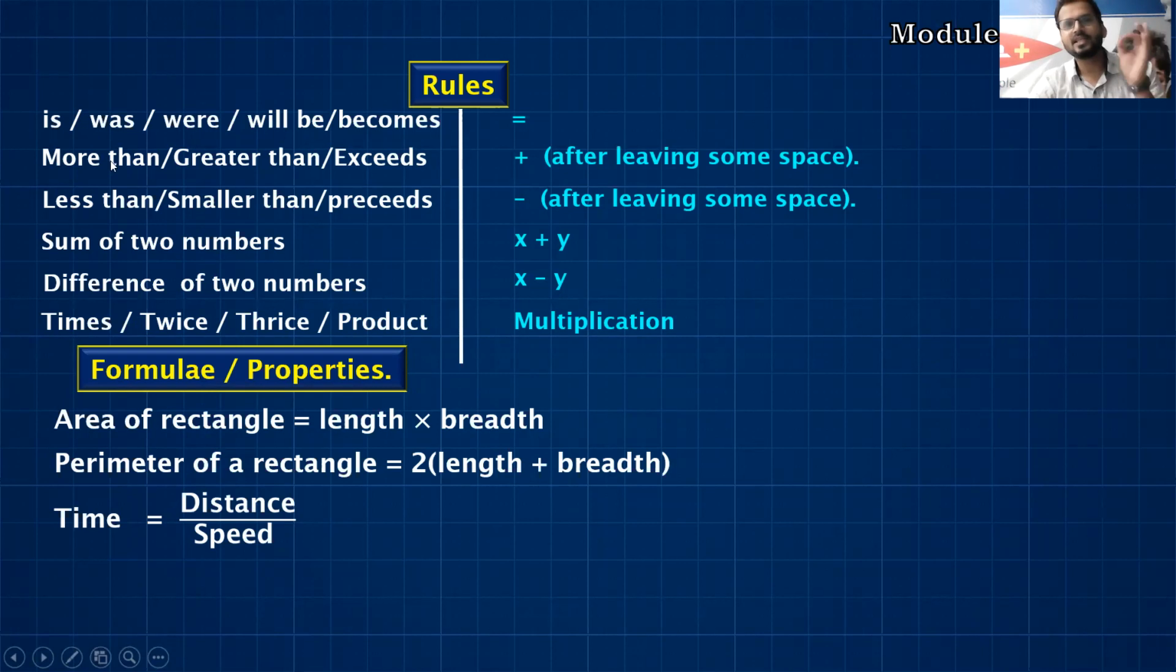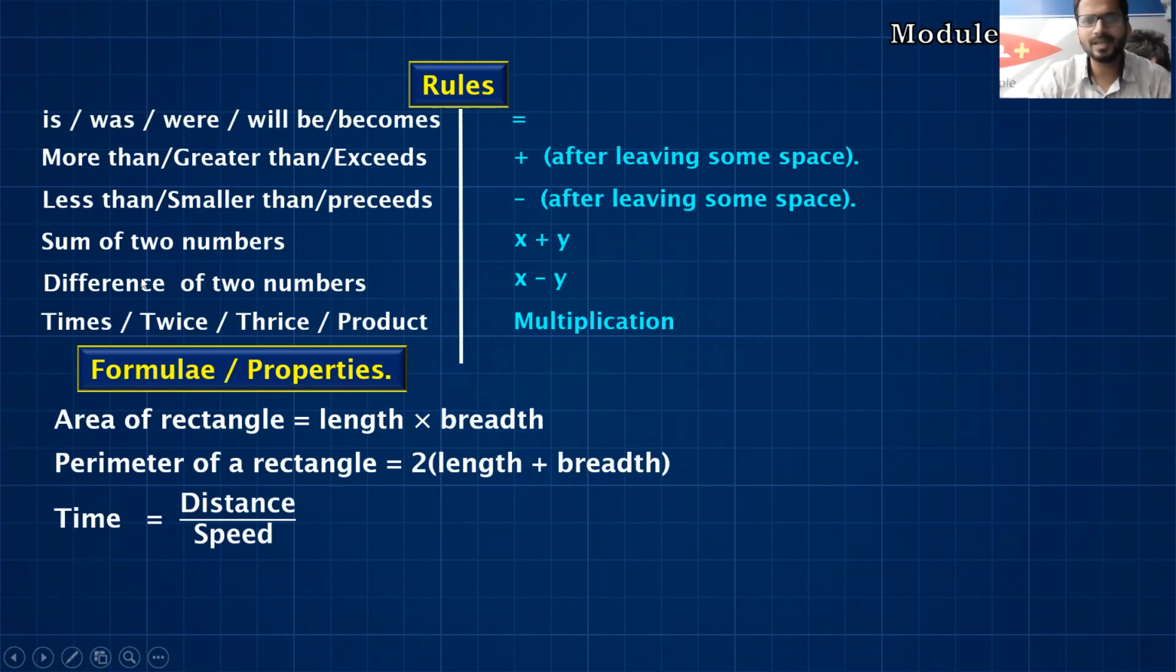If you find a word like is, was, were, will be, becomes, its mathematical conversion is equals to. More than, greater than, exceeds. Now more than, if I say it in Hindi, so what does it mean? उससे ज्यादा, more than what, I don't know. So for that I leave some space and after that a plus sign. So after leaving some space, plus sign. Less than, smaller than, precedes. Less than, if I say in Hindi, it's उससे कम. Less than what, I don't know. So for that we leave some space and then a minus sign. So after leaving some space, minus sign.